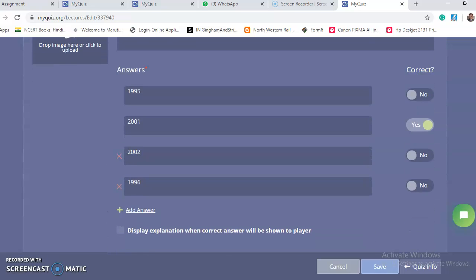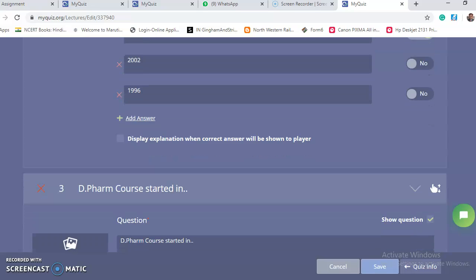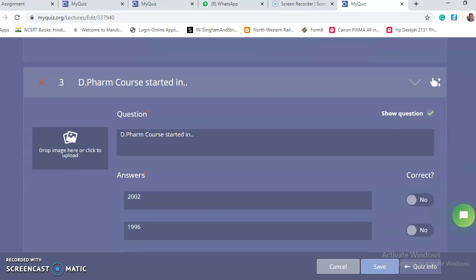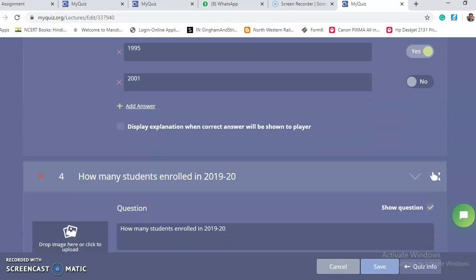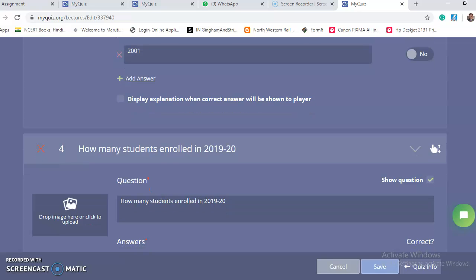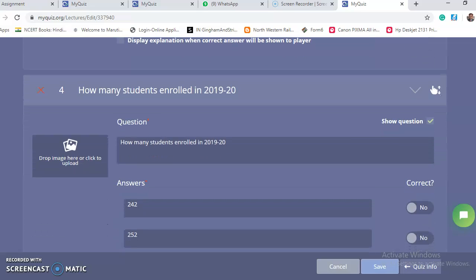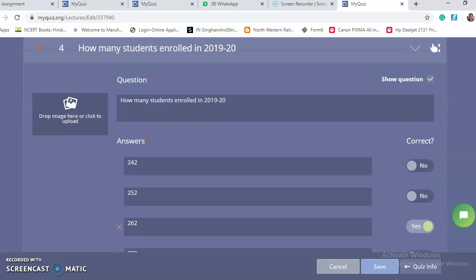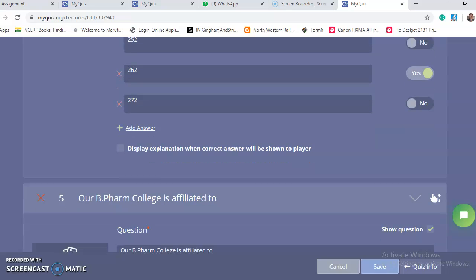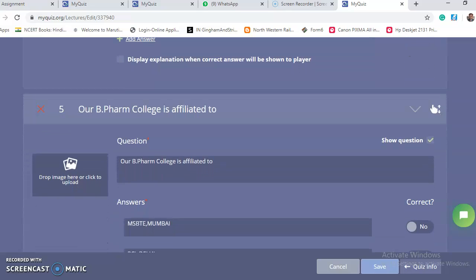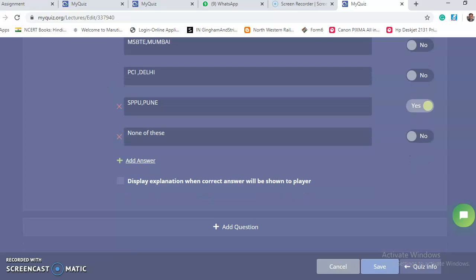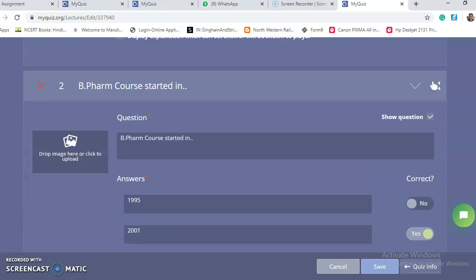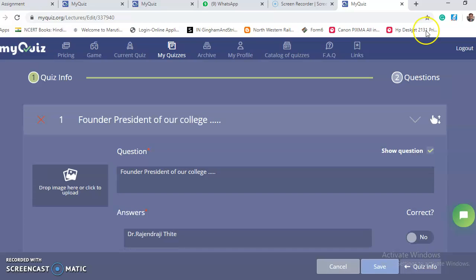Then the third one, another course: the DPharm course started in, that is the third question. Then the next question: how many students enrolled in 2019-20? Only BPharm students. Then the last question: our BPharm college is affiliated to. These are the basic five questions which the students should know the answer to.